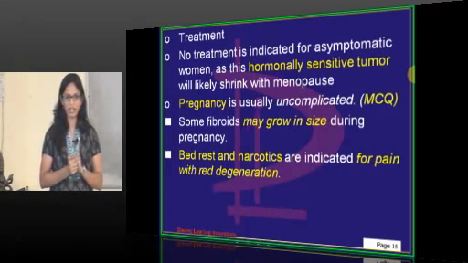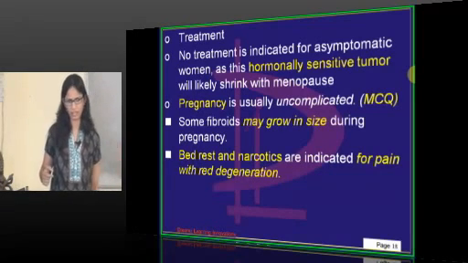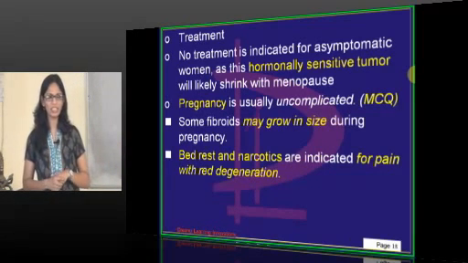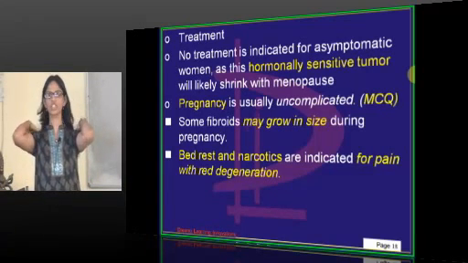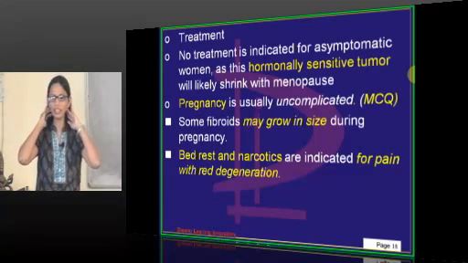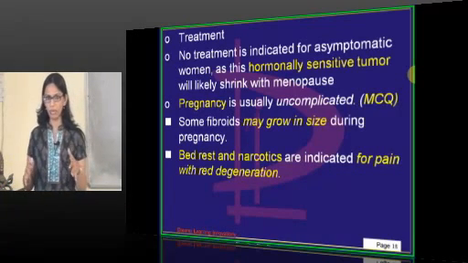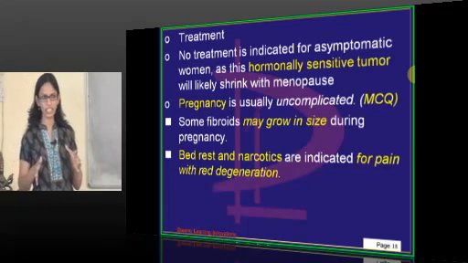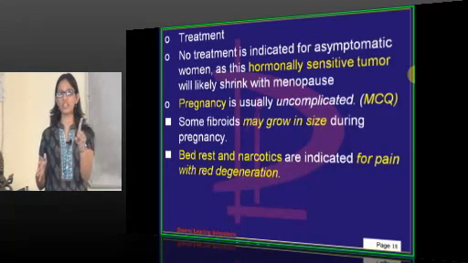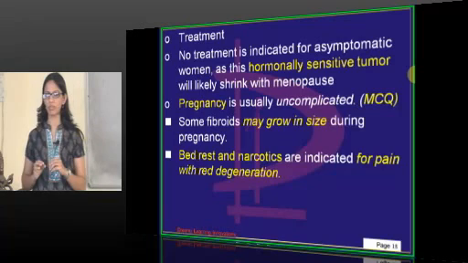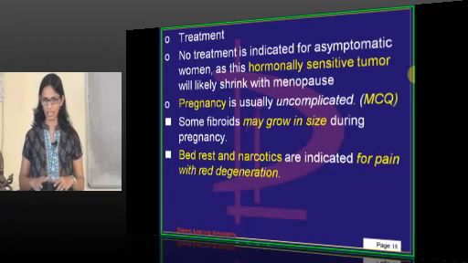Asoprisnil. I have given it in some slide, I think. It's a selective estrogen receptor modulator, which has just come out in the market. It is not FDA approved as much in India, but it is under trial, and they said that it is the first selective estrogen receptor modulator, asoprisnil.